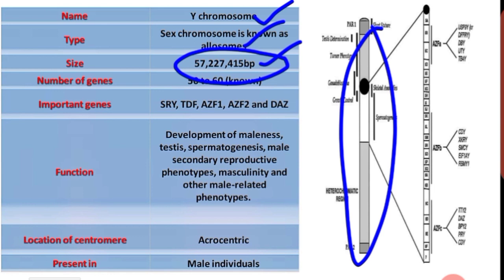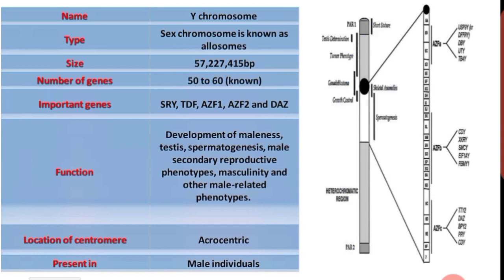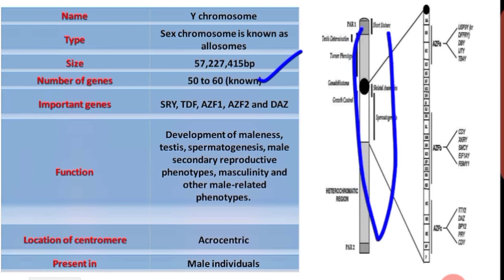BP stands for base pairs, nitrogenous base pairs. The number of genes present on the Y chromosome is 50 to 60 now. And the important genes present on the Y chromosome are the SRY gene, TDF, or AZF1, AZF2, AZF.